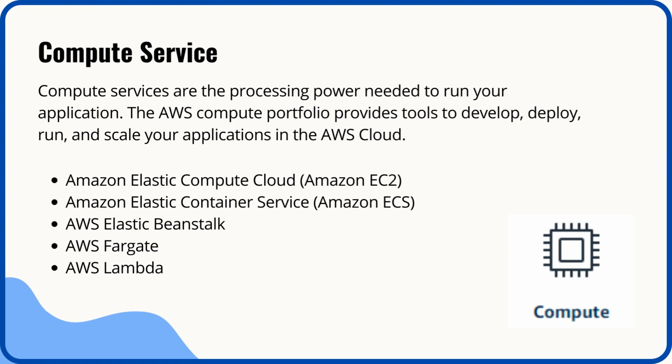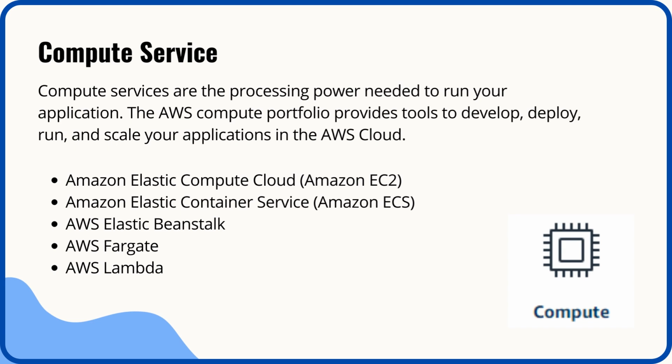AWS Elastic Beanstalk is a service for deploying and scaling web applications and services on familiar servers such as Apache and Microsoft Internet Information Services, IIS. AWS Lambda enables you to run code without provisioning or managing servers. You pay only for the compute time that you consume. There is no charge when your code is not running.